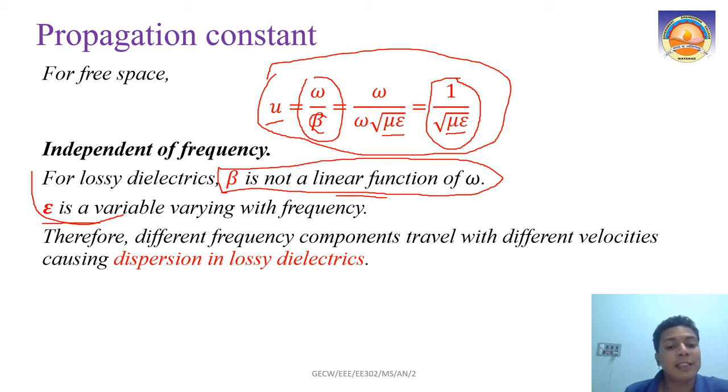So under the circumstances, what will happen when you have an electromagnetic wave propagating inside the medium? Your wave will have different frequency components traveling with different velocities. That circumstance is what we call dispersion in lossy dielectric, just like the dispersion of light. Dispersion in lossy dielectric happens because your beta is now dependent on frequency.